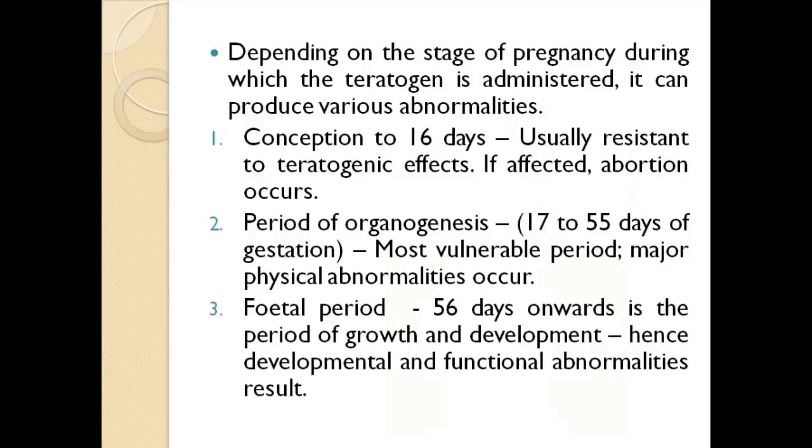Depending on the stage of pregnancy during which the teratogen is administered, it can produce various abnormalities. The first one is conception to 16 days, usually resistant to teratogenic effects. If affected, abortion will occur. And the second one is the period of organogenesis, that is between 17 to 55 days of gestation. Most vulnerable period. Okay, so this is the most vulnerable period in which the drug can cause abnormalities in the baby, where the physical abnormalities will occur.